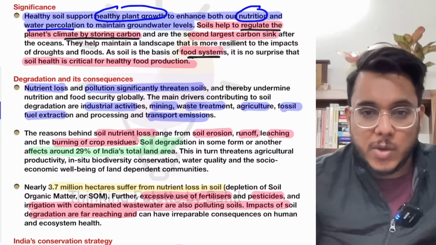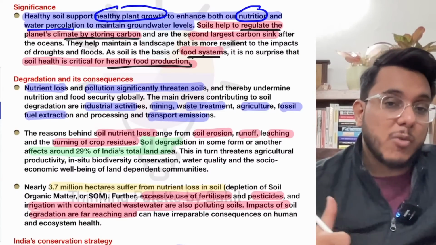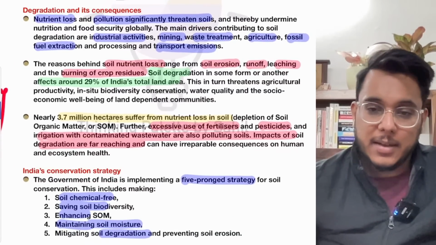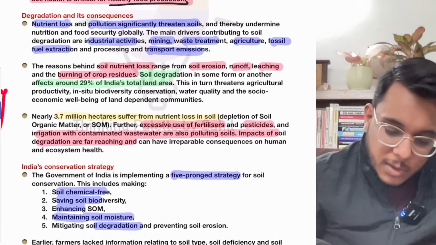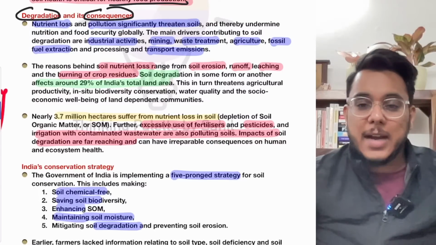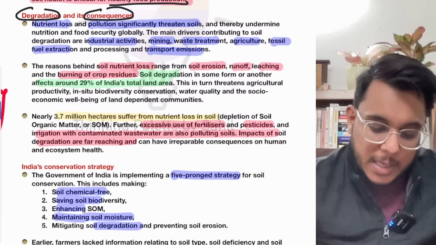Healthy soil is responsible for healthy food production. In terms of quality as well as quantity, food production will be enhanced. Further, today we are facing the challenge of the degradation of the soil. And because of the degradation of soils, there are multiple consequences on multiple fronts.